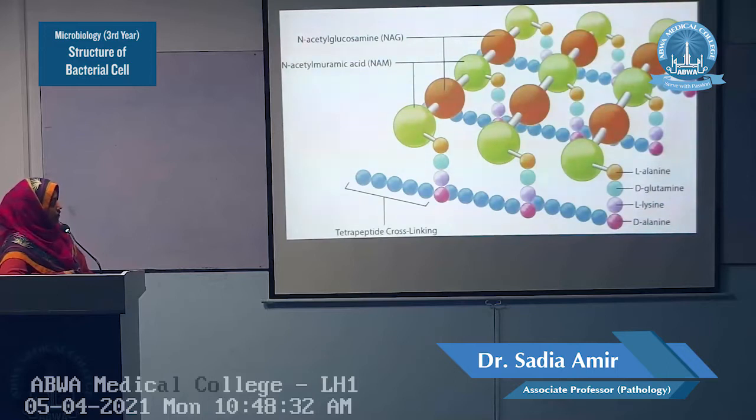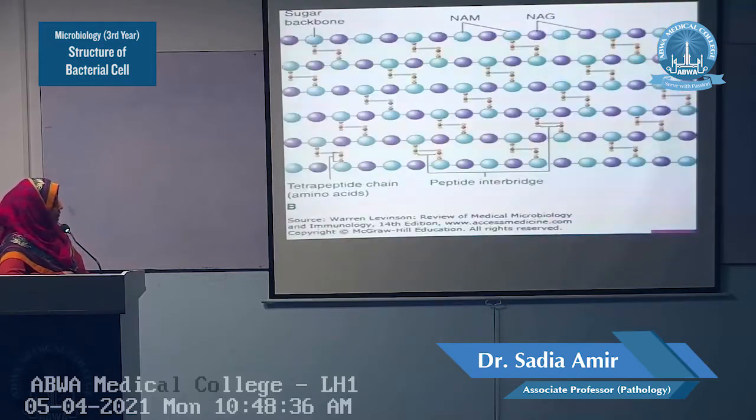It is involved in the peptide cross-links: 1, 2, 3, 4, 5. Five glycine sugars. This is the peptidoglycan structure of Staph aureus. This is the tetrapeptide cross-linking.